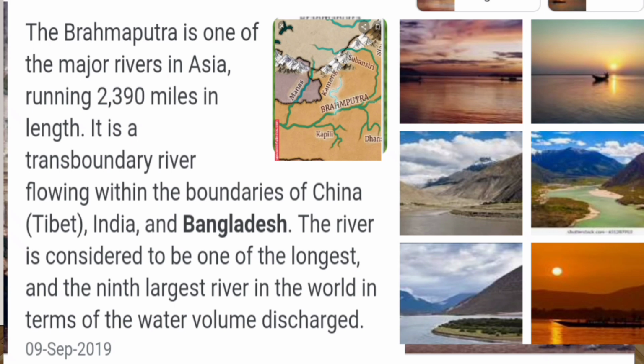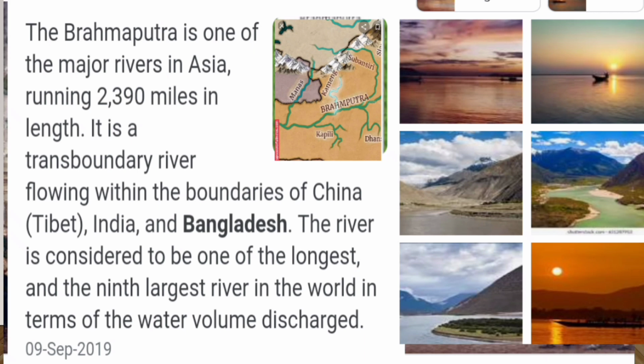It is a transboundary river flowing within the boundaries of China, India and Bangladesh. The river is considered to be one of the longest and the ninth largest river in the world in terms of the water volume discharged.